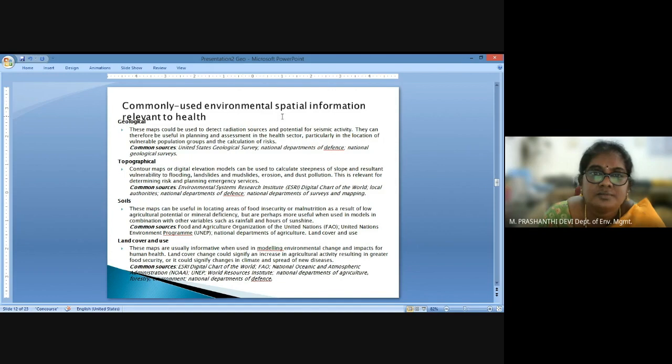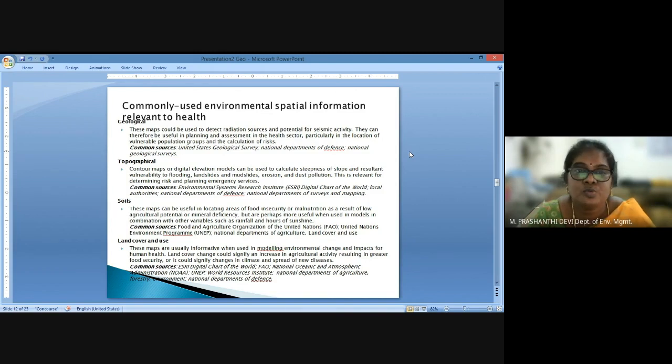Most of the environmental information that we derive is from geological sources, topographical sources, soil information, or land use and land cover information. These are the commonly used information sources which pertain to health. Geological data helps us to detect radiation sources, seismic activity, or changes in the geological area.